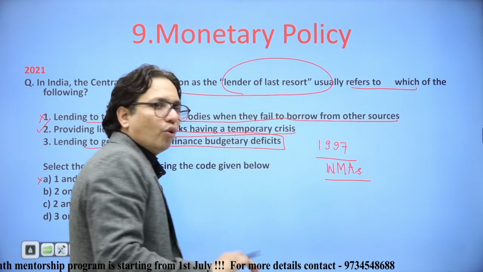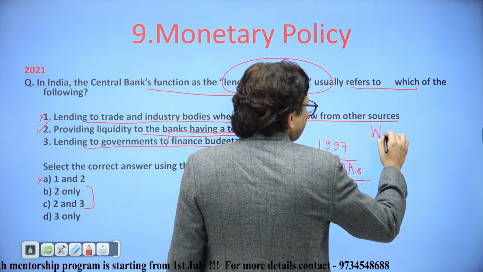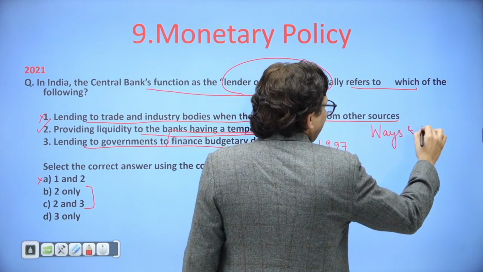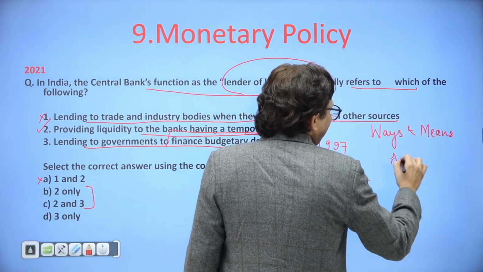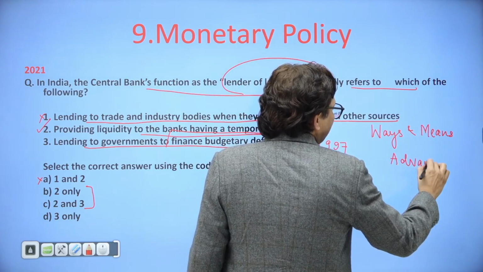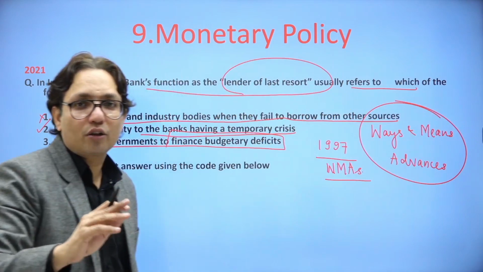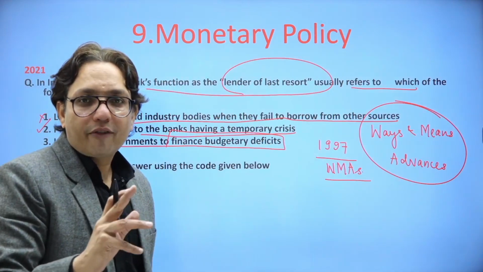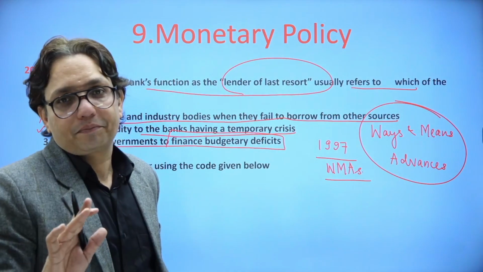It is sort of a homework for you guys. Go back home and find out what are ways and means advances. And even the FRBM Act says that RBI cannot lend to the government for financing its fiscal deficit. There is no direct monetization happening.